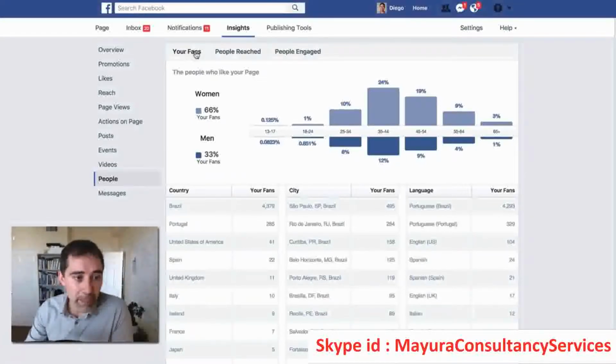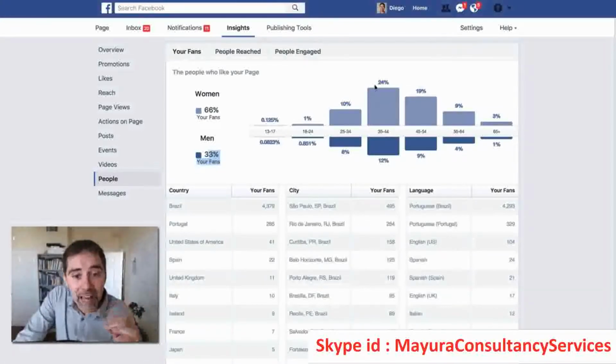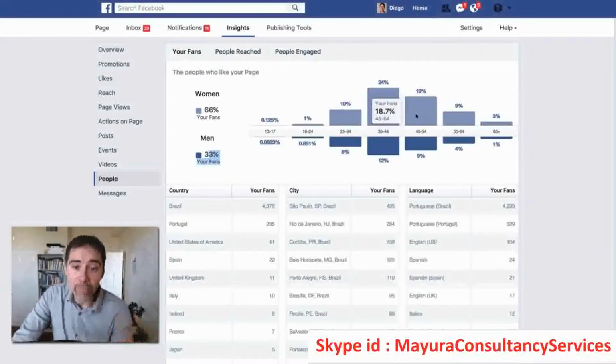Okay, so what do we have here? Here we have all your fans. Women and men: 66% are women, 33% are men, and here you have the graphic for engagement. So actually, from ages 35 to 44, 24% of my followers, of the people that like my page, are women from 35 to 44. And this is important for target audience, okay? And we have the men here at the bottom, 12%, 9%, and 19% women from 45 to 54.